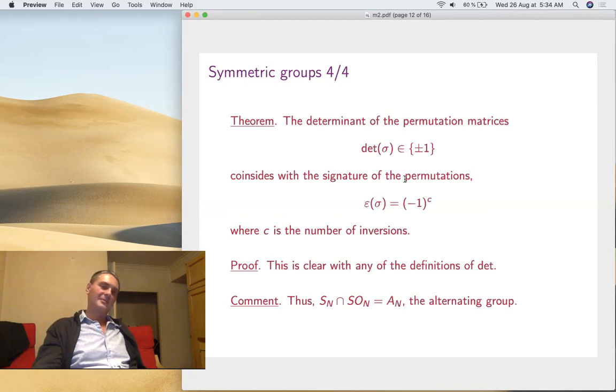So the consequence of this, when the determinant is 1, is precisely for alternating matrices, those having an even number of inversions. So in group theoretic terms, Sn intersected with SLn is the alternating group.